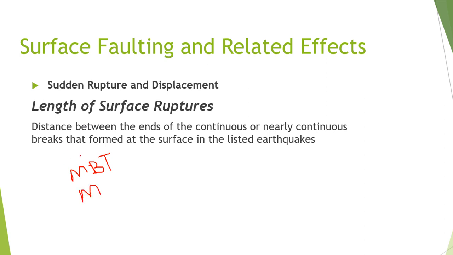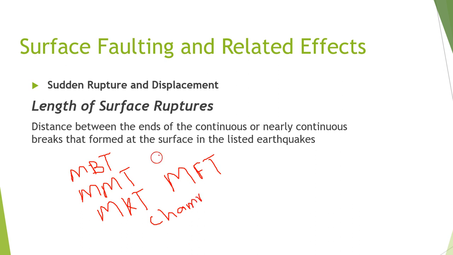Then we have MMT, main mantle thrust fault. Then we have MKT, main Karakoram thrust fault, and then we have MFT, main frontal thrust fault. Similarly, we have the Chaman fault. So these are the major faults that govern the seismicity of Pakistan, right?